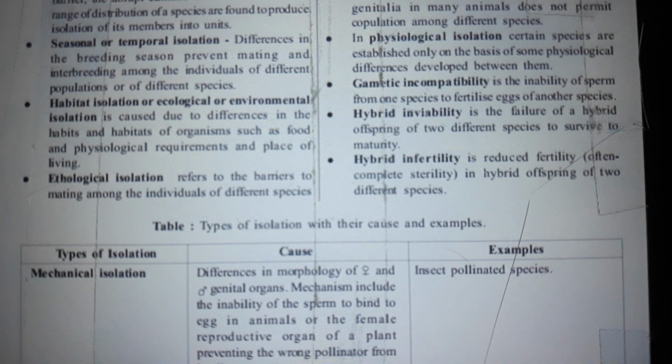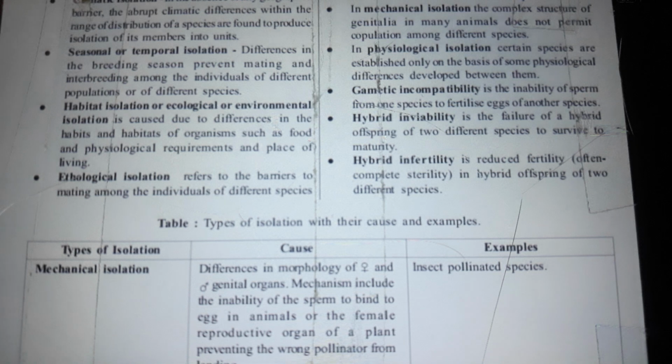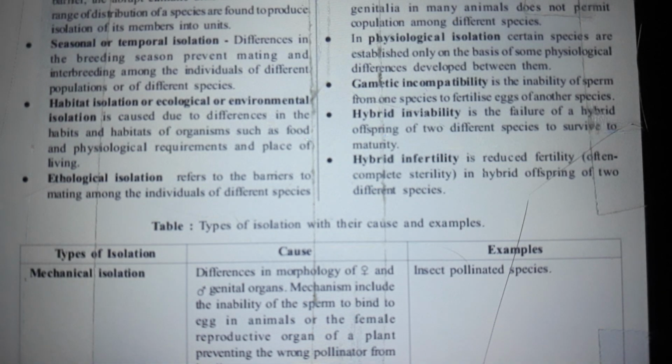Now, climatic isolation: in the absence of any geographical barrier, abrupt climatic differences within the range of distribution of a species are found to produce isolation of its members into units. Seasonal or temporal isolation: differences in the breeding season prevent mating and interbreeding among the individuals of different populations or of different species.